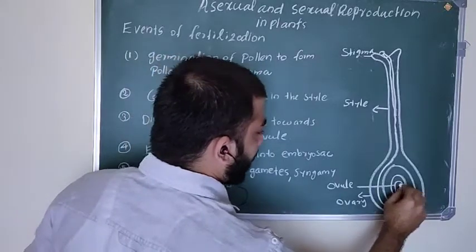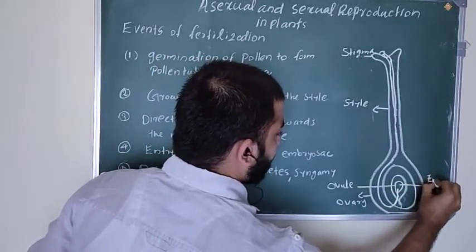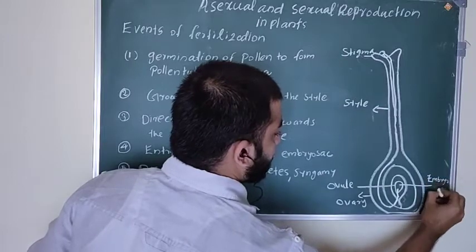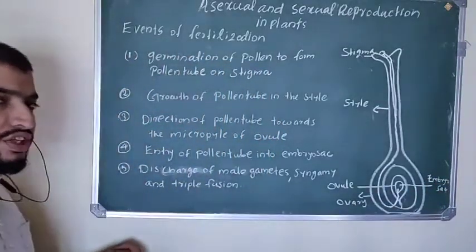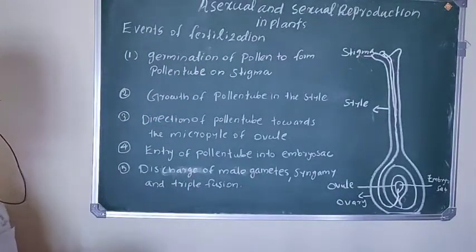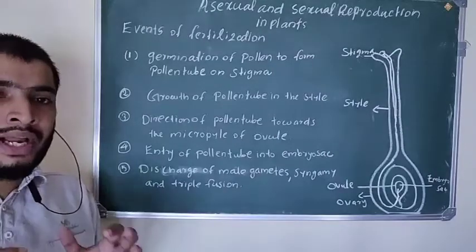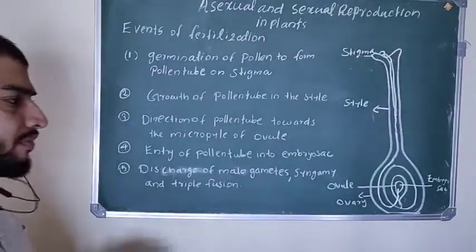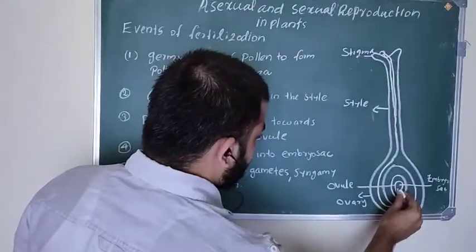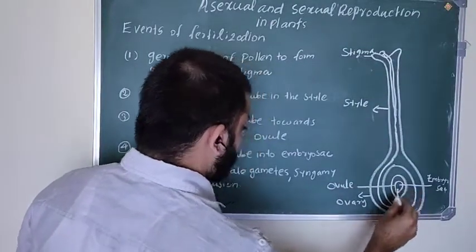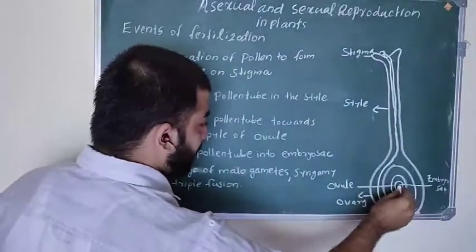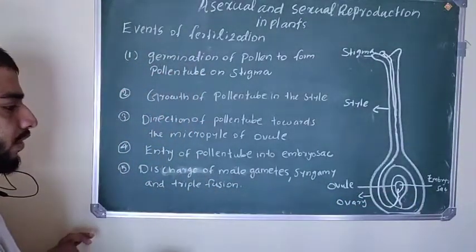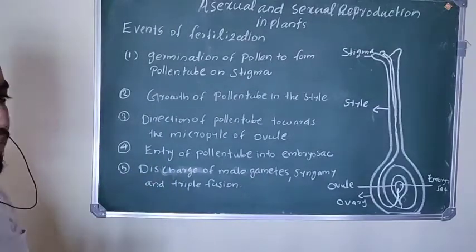So this is the ovule and this is the embryo sac of the ovule. Finally the pollen tube is in the embryo sac. So what happens next? The pollen tube, which contains male gametes, discharges the male gametes into the embryo sac. And then what happens? Syngamy and triple fusion.